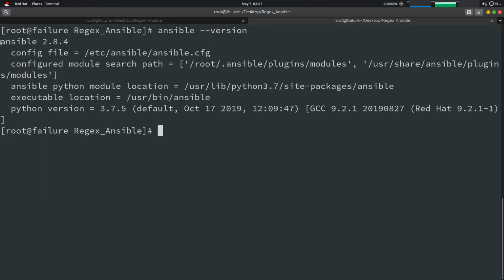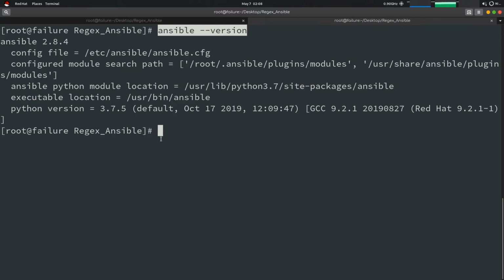This is my Ansible version. After you have installed Ansible, the machine is already configured as master. Even if you install Ansible on your nodes, that's not a problem, it will also work fine. But the master should contain Ansible, as I have told you. So this has become my master.